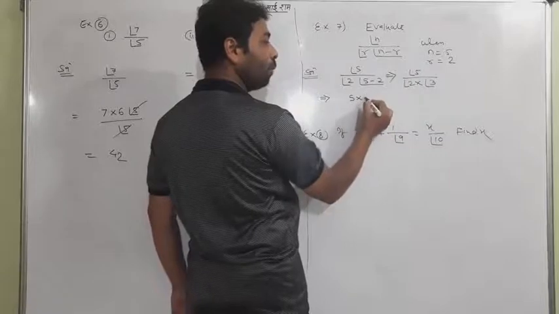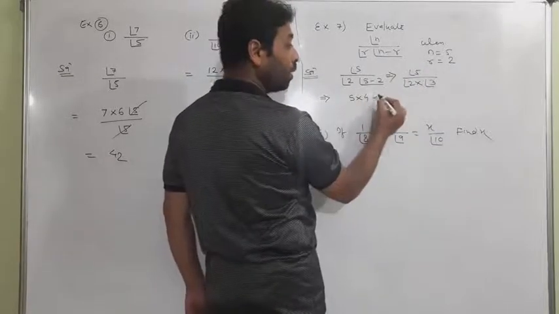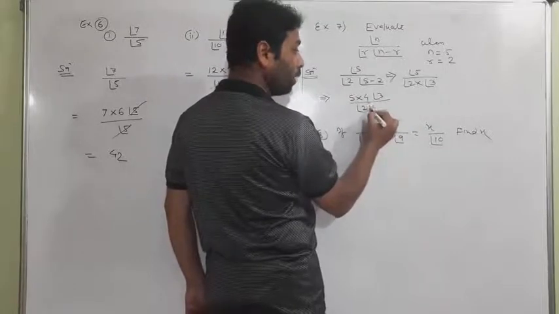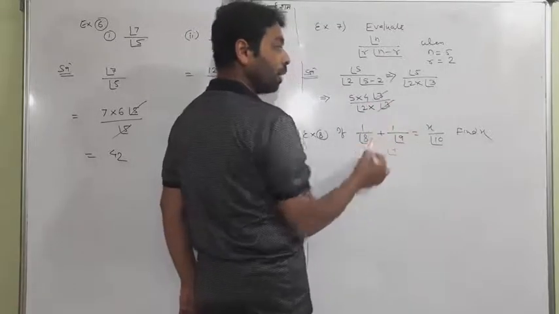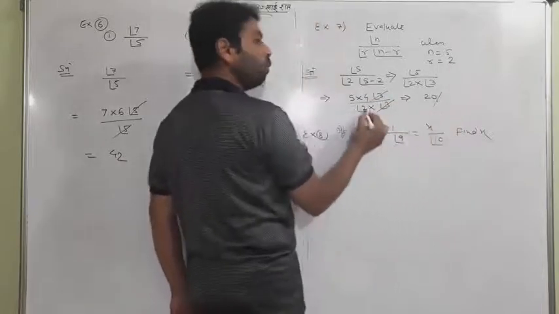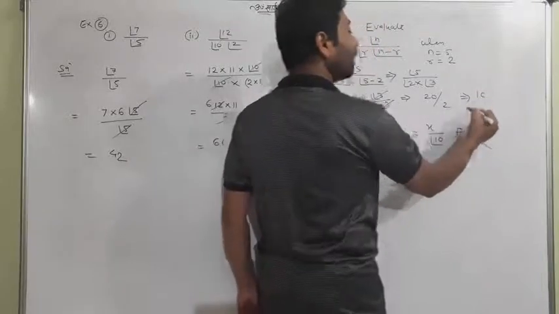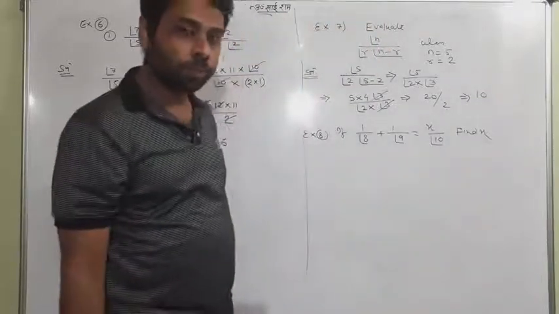5 into 4 into what will come? 3. So 3 is waiting here now. So close here, and upon 2 into 3. So you can cancel. What is coming now? 5 fours are 20, upon factorial 2, meaning 2 into 1, meaning 2. And you can cancel and we get 10. So that's the answer. Very easy.